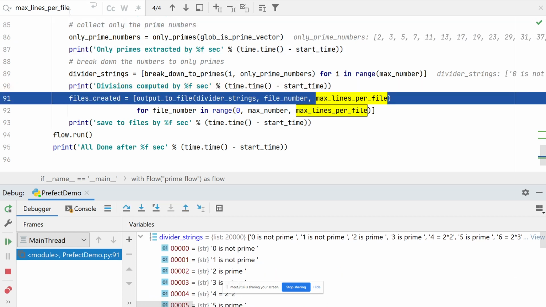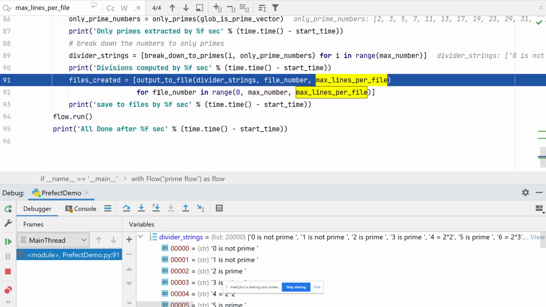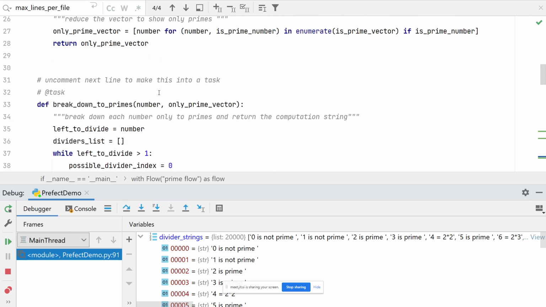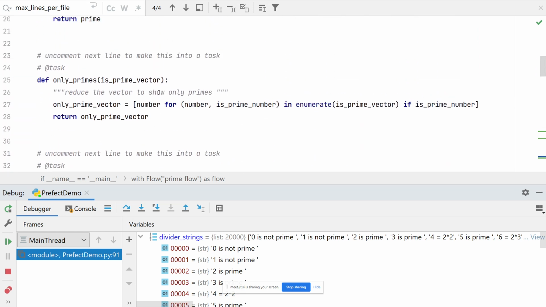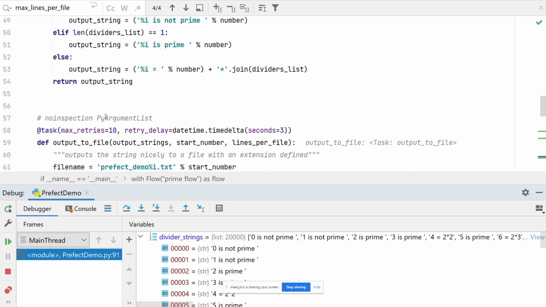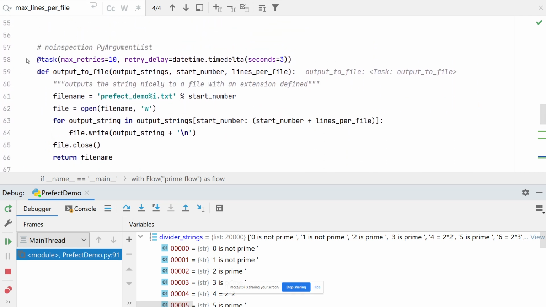Finally, this is where things will become funny. And this is where I'm going to stop and introduce Prefect. So I'm still in the debugger. Let's go up here. And I'll explain what Prefect does. Here, I told it that the compute output to file function is not a regular function, it is a